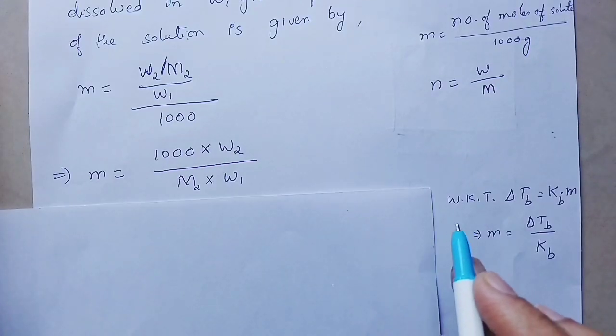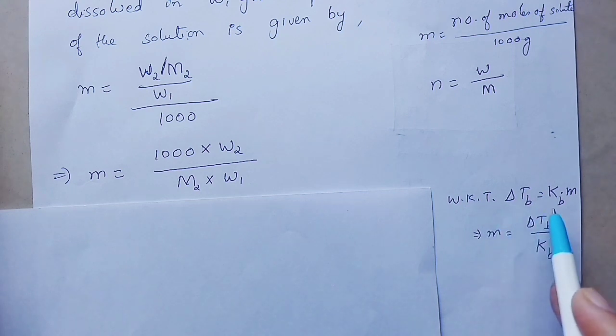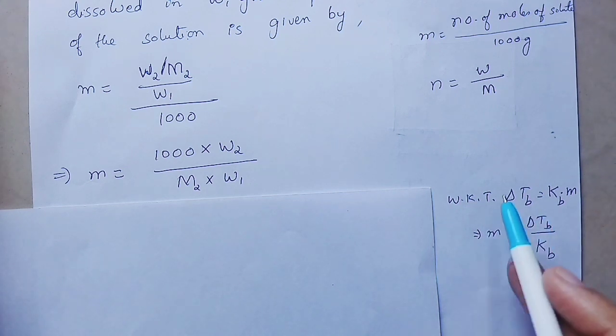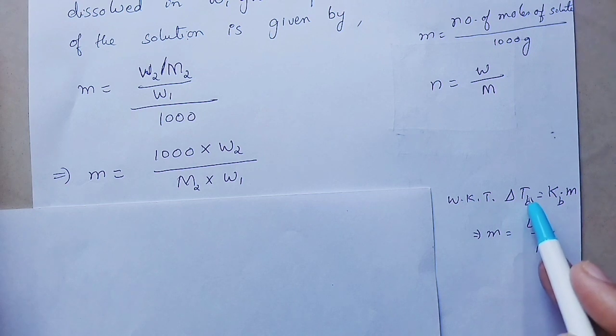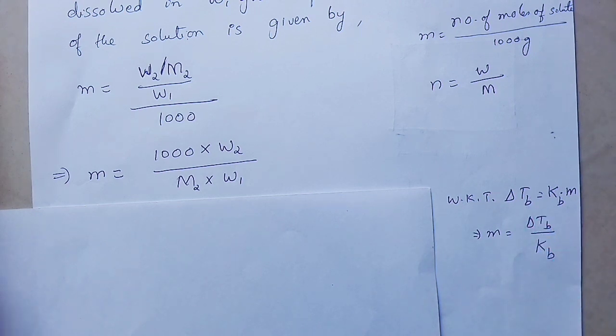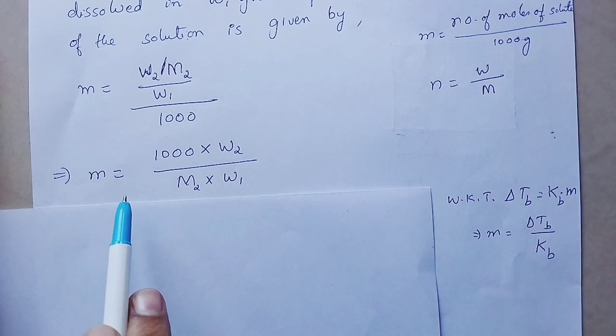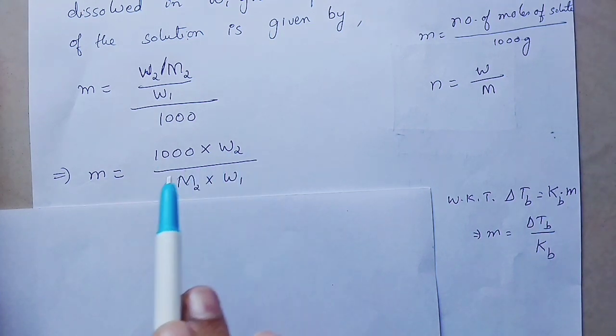We already know that delta TB is equal to Kb into m. Therefore, the molality m is equal to delta TB divided by Kb. We have to substitute the value of m in this equation. So, we get delta TB divided by Kb is equal to 1000 into W2 by M2 into W1.